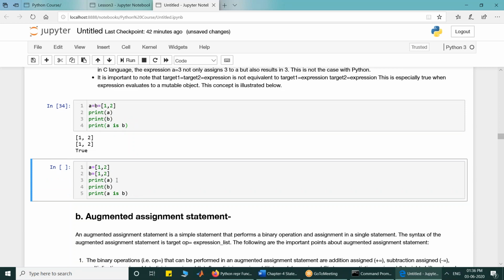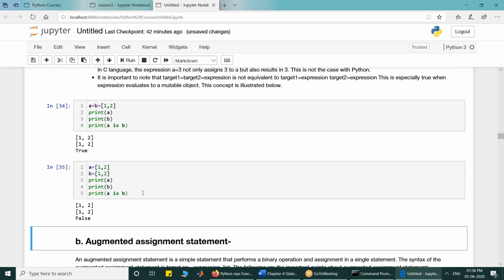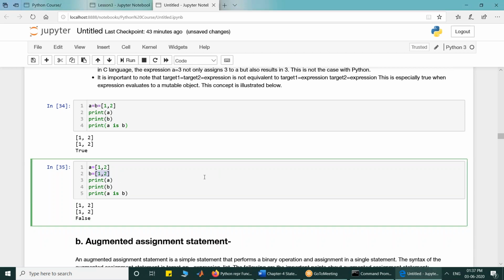But when A is equal to 1, 2 is written and B is equal to 1, 2 is written separately, if I print it, I will not get the same result. I will get false. Can anybody tell me why that happens? Because a list is a mutable object. When mutable objects are created, even if they have the same value, they are created separately.